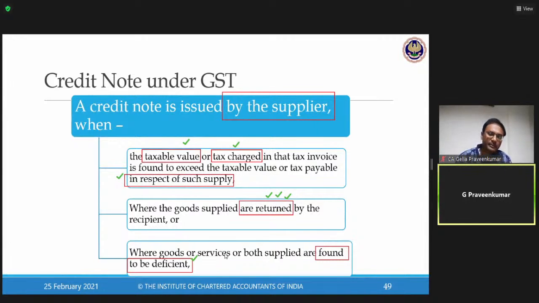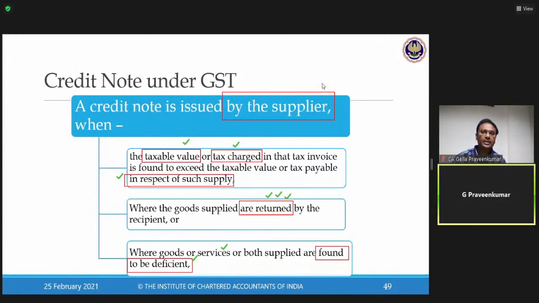In relation to services, deficiency. Expectation is that I want to have a painting done like a horse, but the painting outcome has come like a donkey. There's a deficiency in service. An audit has to be done or some sort of due diligence has to be done. Due diligence was not done, or was done less. Deficiency in service. So these are the three categories where a credit note can be issued by a supplier.